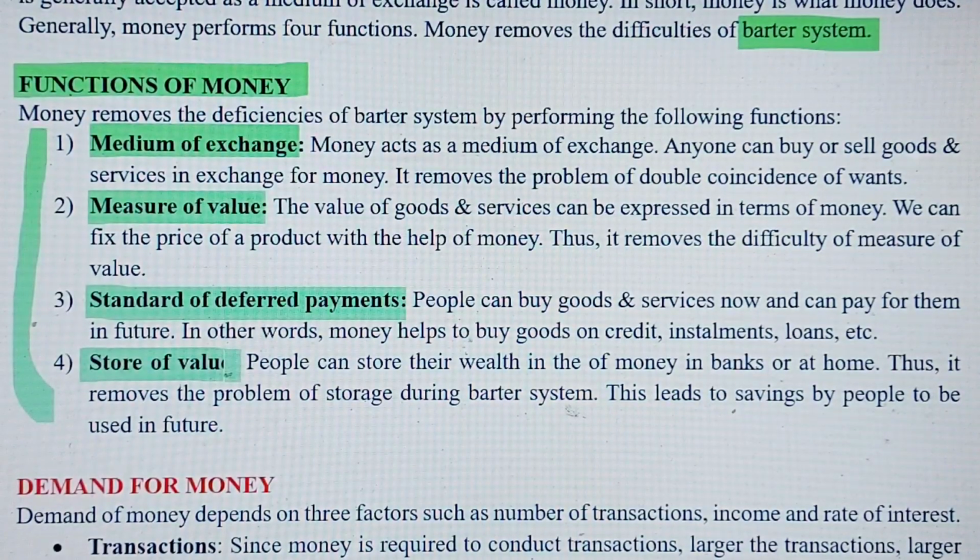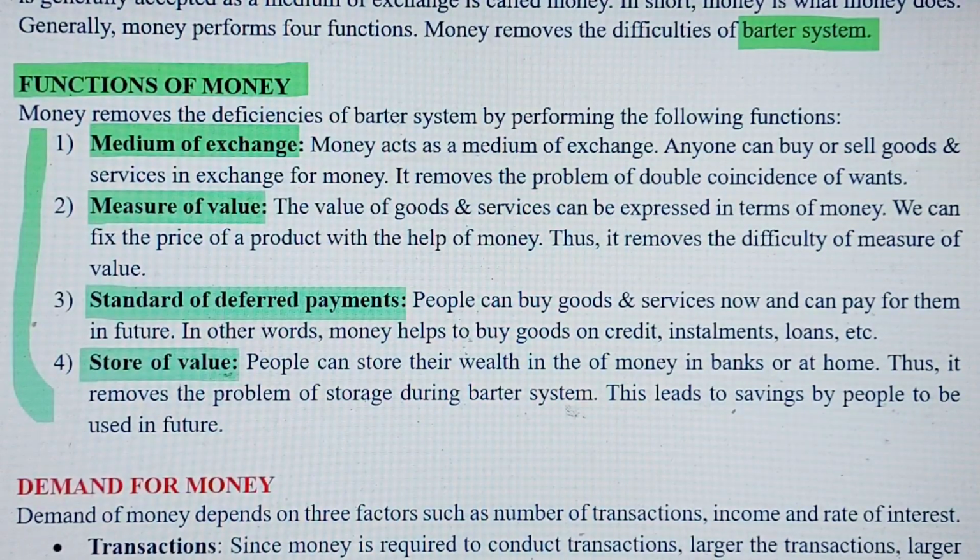Lastly, store of value. People can store their wealth in the form of money in the banks or at home, and therefore it removes the problem of storage which was there during the barter system, and this leads to saving by the people which can be used in future.